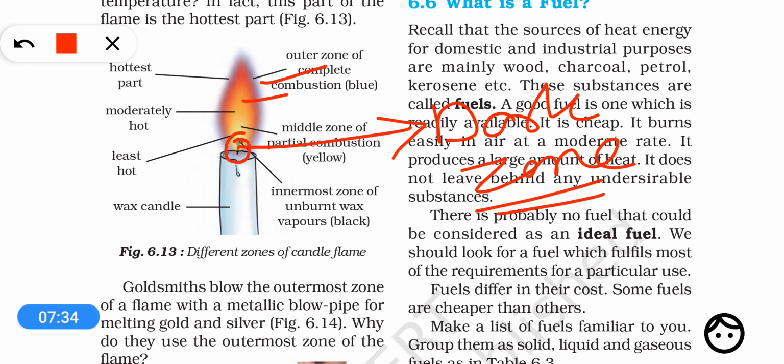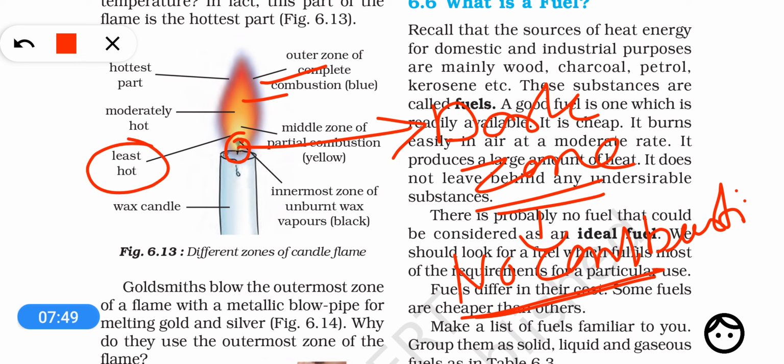Because of no oxygen there is no combustion of wax vapors, no burning. So this is dark, and it is very cold, meaning it has the least temperature. This is the least hot zone of the candle flame.